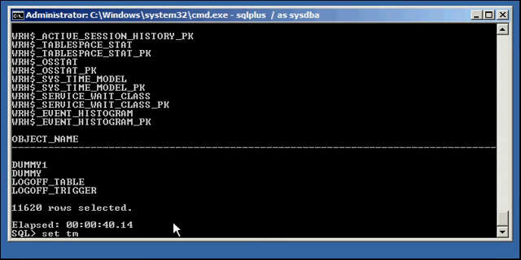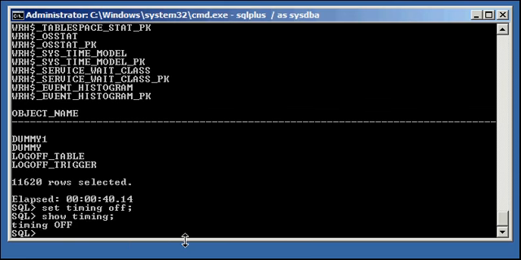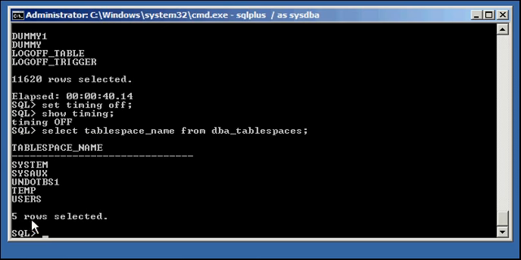Of course, 40 seconds and 14 milliseconds. To turn timing off, I do set timing off, show timing, select tablespace_name from dba_tablespaces, and we see that we're not getting a time statistic at the end of the command run now because we disabled that option.